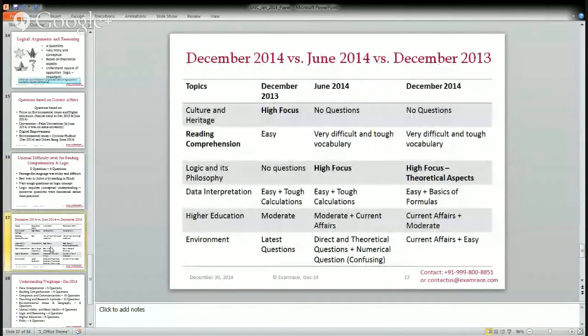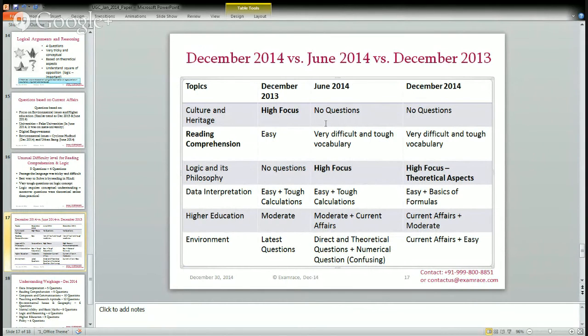Now in this slide, I have done a comparative analysis of December 2013, June 2014 and December 2014. I have tried to emphasize which section had which kind of focus and which was important. As you see, the focus on culture and heritage has swiped off. From December 2013, where there were 6-7 questions on culture and heritage, there are no questions being asked further.